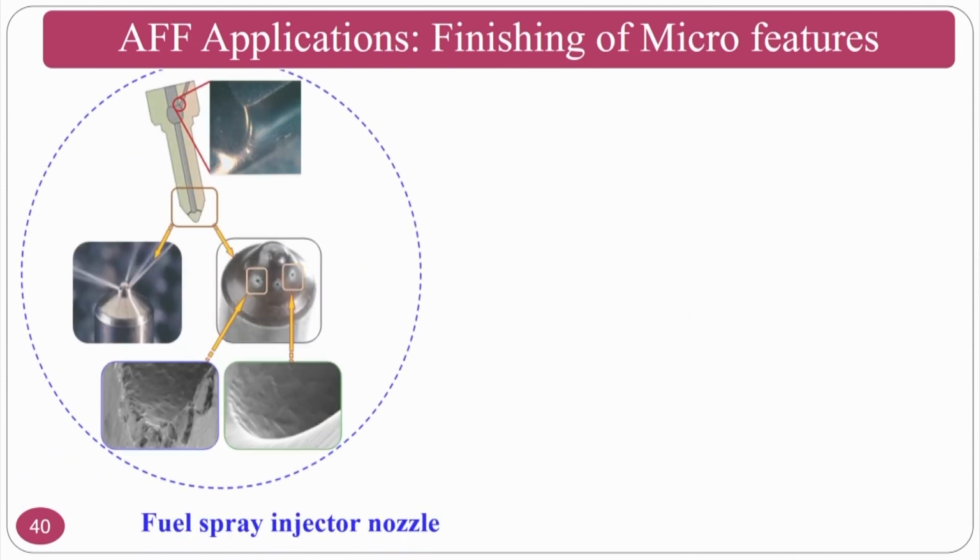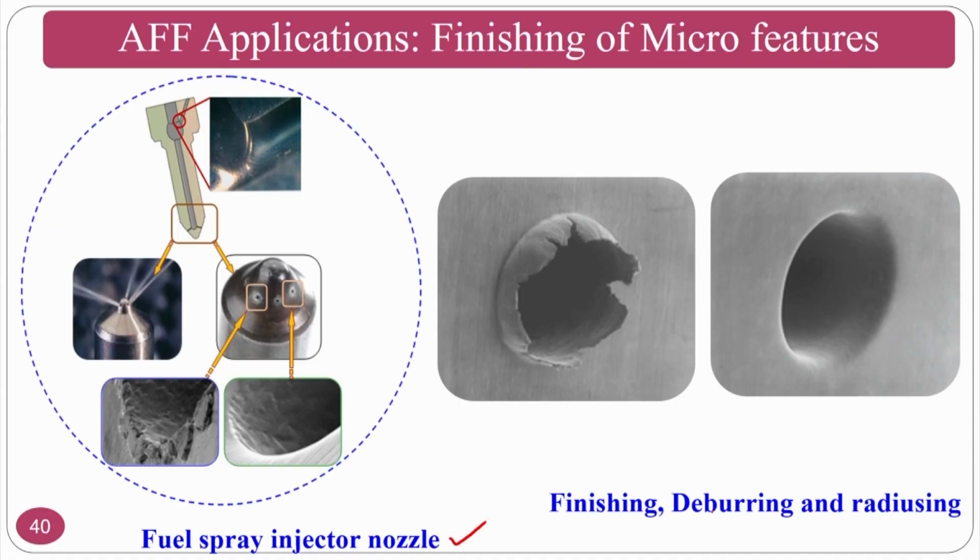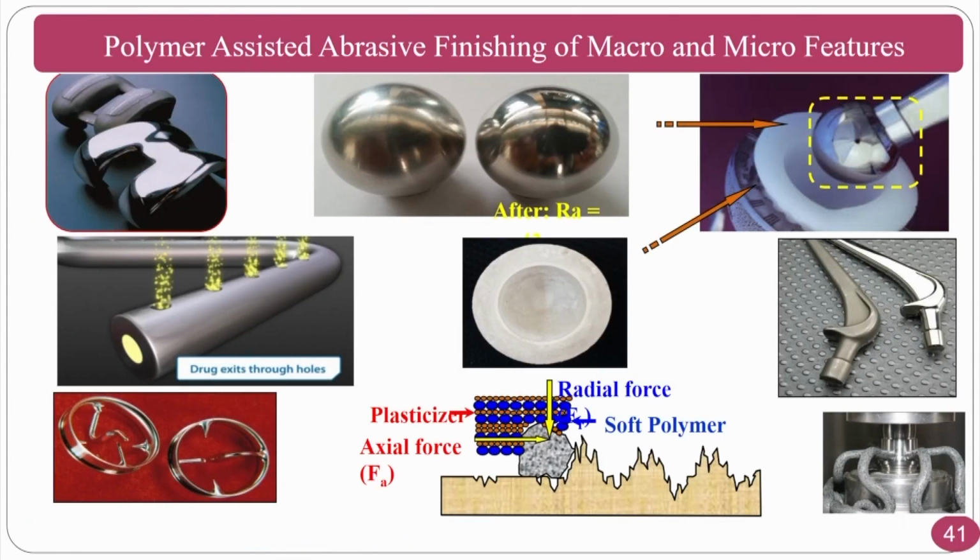Some of the applications are not only biomedical; you can also use it in automobiles, such as fuel injector nozzles, as well as deburring, radiusing and finishing. These are all explained in the abrasive flow finishing process itself. Still, what I want to show here is that you can polish micro holes in the automobile industry also, and some of the implants finished across the globe you can see here.